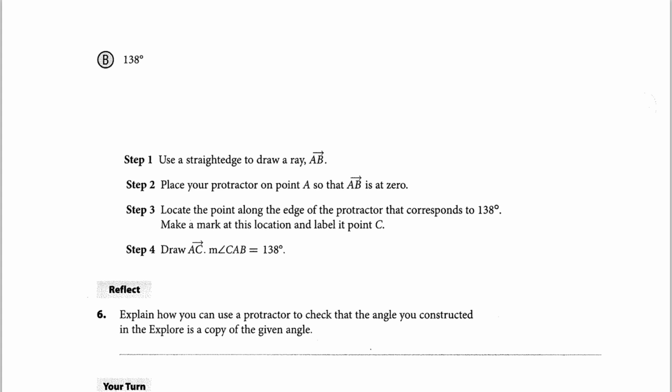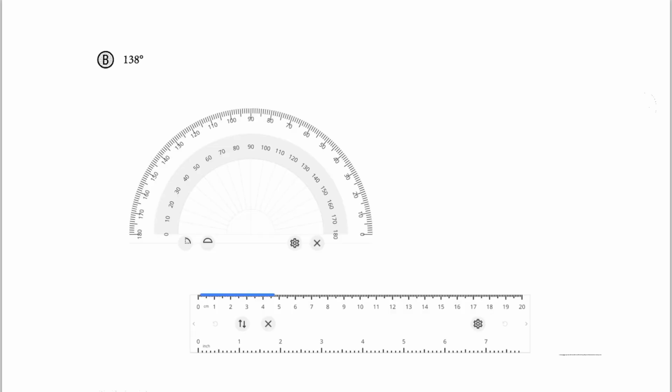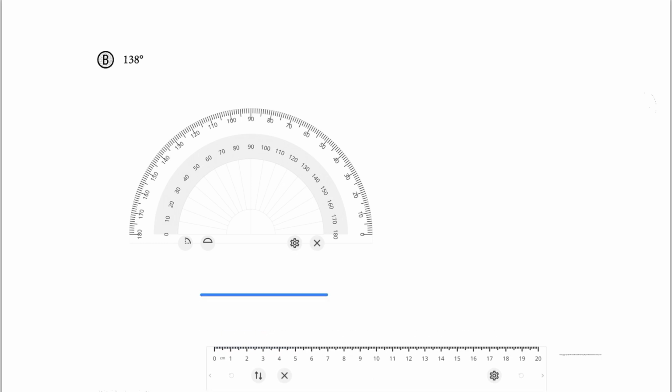It is now our job to draw the 138-degree angle. That is an obtuse angle, so when you choose which piece of the protractor to use, make sure you are pointed at the one that will create an obtuse angle. Use a straight edge to draw a ray AB.